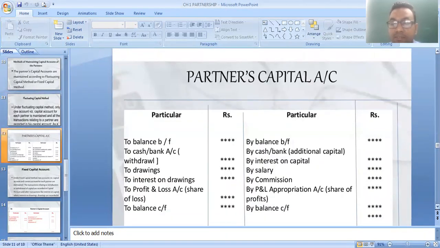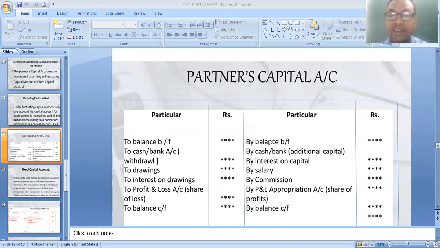Now see, this is the format of the partners' capital account under the fluctuating capital method. We start with the balance brought down or brought forward. Whatever the balance is, it is written on the credit side. If three partners or two partners are there, then you have to add columns like particulars, name of the partners A, B, C. Whatever partners are there, that many columns will be made here. Partner A's balance brought down, his capital is 1 lakh, then you have to write 1 lakh here.